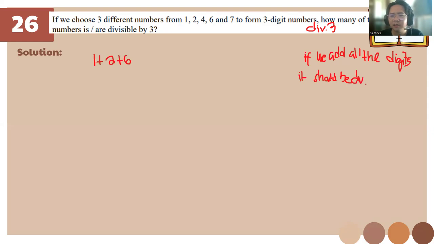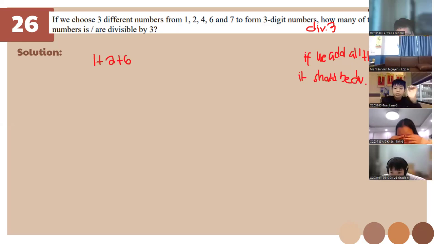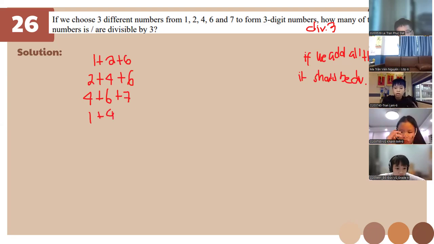Divisible by 3, okay? So we have here 1 plus 2 plus 6. Because this is 12, 12 is divisible by 3, right? And we have 3, 4, 7. 1 plus 4 plus 7 is 12, and 4 plus 6 plus 7 is 17. 17 is not divisible by 3. Okay, sorry. So 4 plus 6 plus 7 is also not divisible by 3.